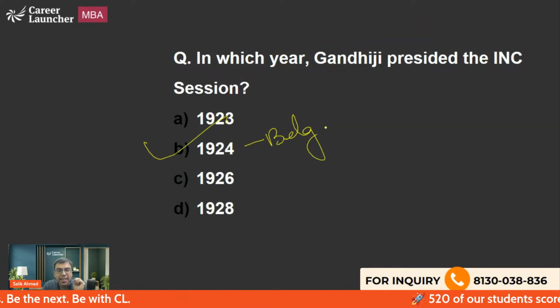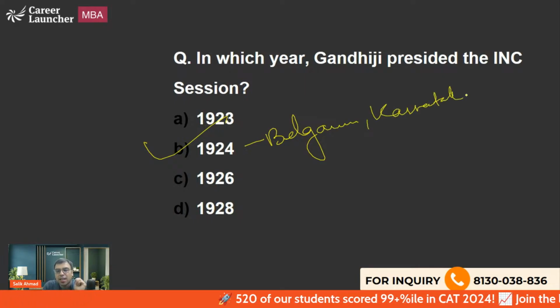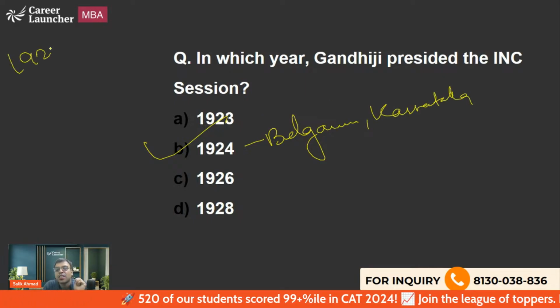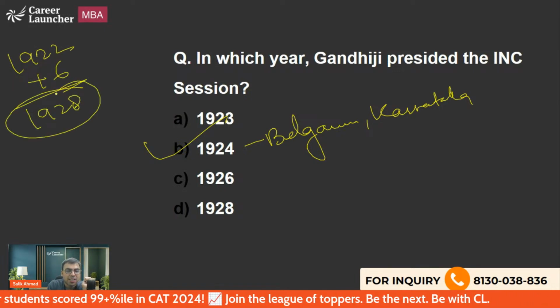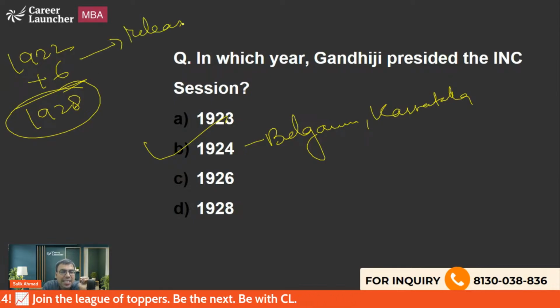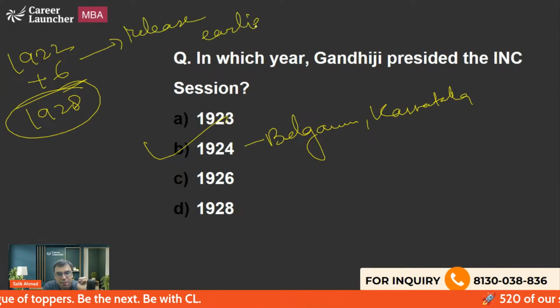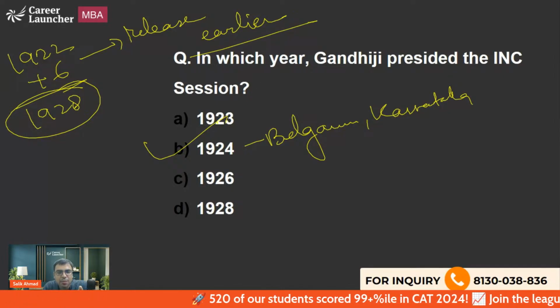So the answer is actually the 1924 Belgaum session. Belgaum is a place in Karnataka. Now you will have one question: sir, Gandhiji was arrested in 1922, and you have just told me for 6 years, so he was supposed to come out of jail in 1928. Yes, it is true, but he was released earlier. We are not going into that detail, but you should know he was supposed to be in jail for 6 years, but was released earlier.